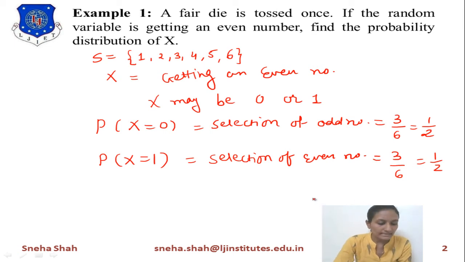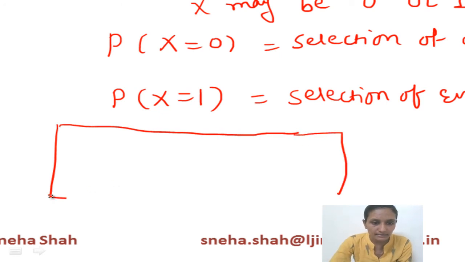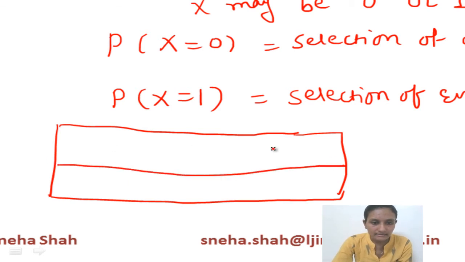Now from this, if we are defining the random variable distribution table, then we will write like this. We take capital X equals small x, and probability of X equals x as the first part.